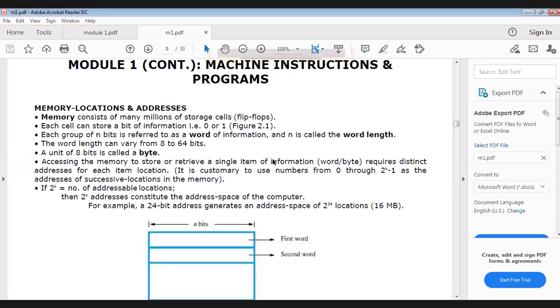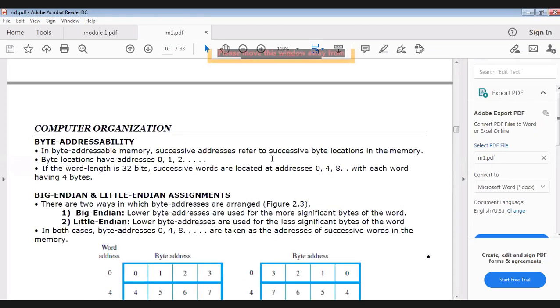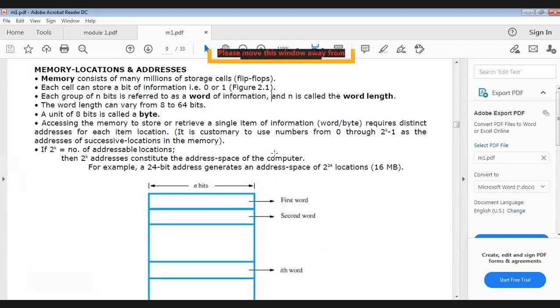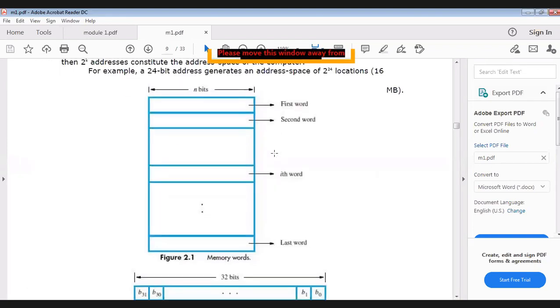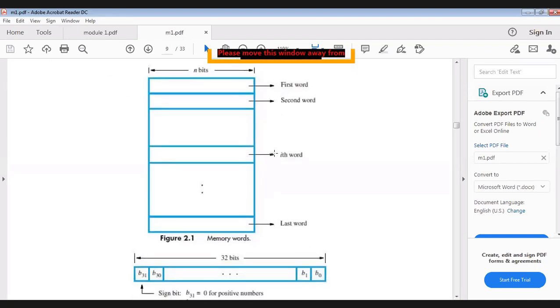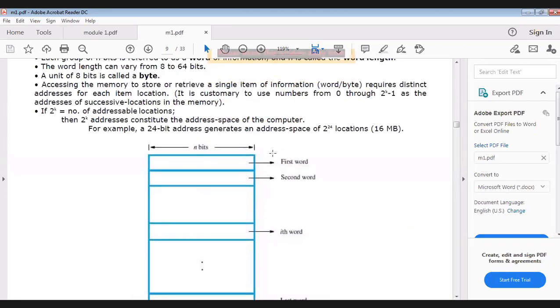And what is meant by byte addressability. That is big endian and little endian assignment. Today we are going to see that. Draw this diagram, everyone. Even though we are having a soft copy, why am I making you write and draw? It is through drawing only that you can score marks in CO. The more you draw, the more marks you will get. Remember that. So practice the drawing always. Now you will feel it's easy, but when you read all the full lessons, you will get confused. So do it now.